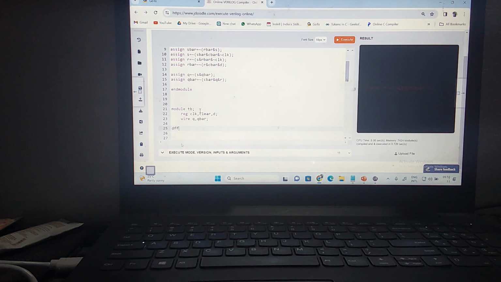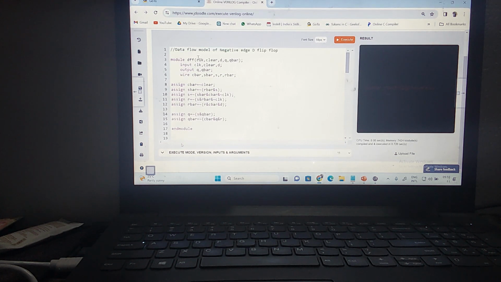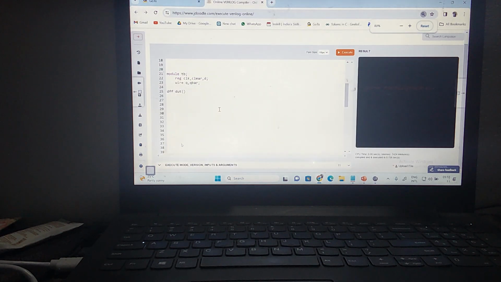Now what do I need to do after this? I need to instantiate the design, the design under test. So let me go with port connection by name. This is nothing but dot clock on clock. Again dot clear on clear, again dot D on D, then dot Q on Q, then dot Q bar on Q bar. So I have done with the port declaration. Let's write the end module. This is my test bench name TB, and then this is my end module. Now I have instantiated the design.